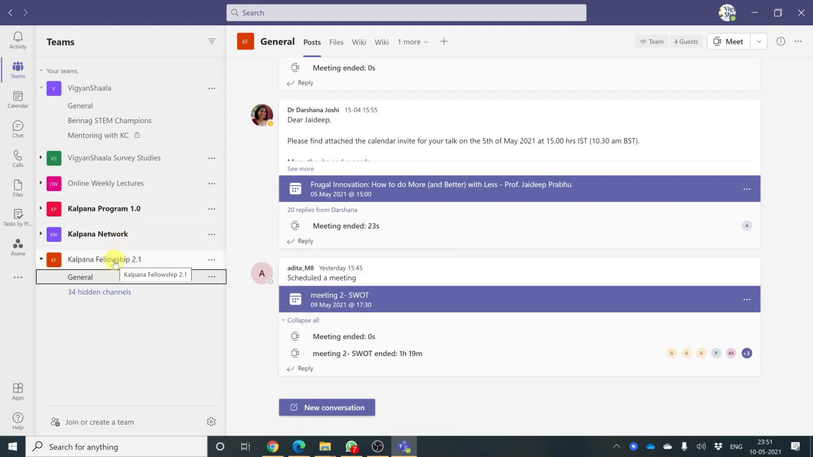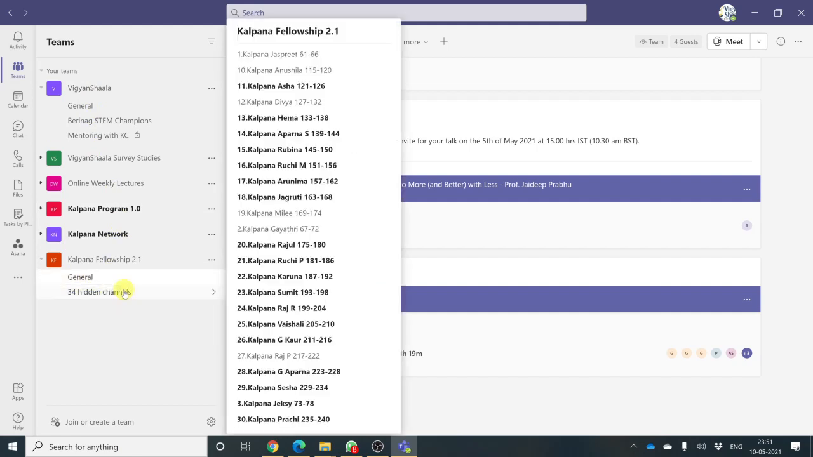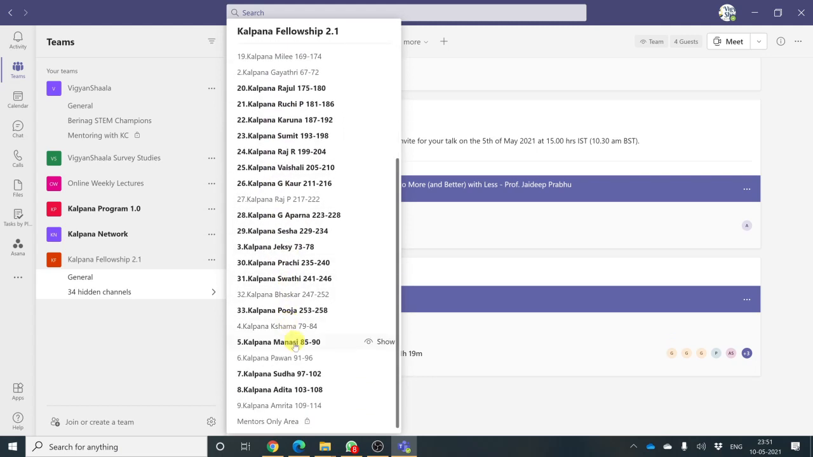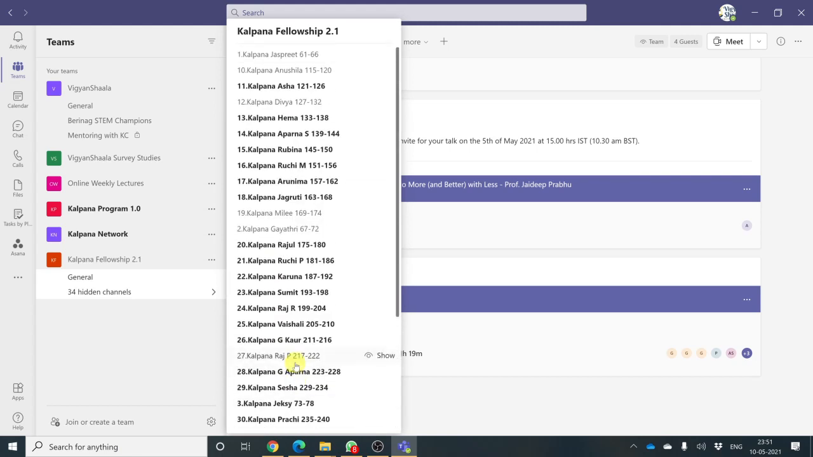Using Kalpana Fellowship 2.1, you will see a general channel and 33 or 34 hidden channels. Click on these channels and you will see all the channels. So each one of them is called a channel. And in this channel, click the channel whose student you are. So all of these are all the mentors.